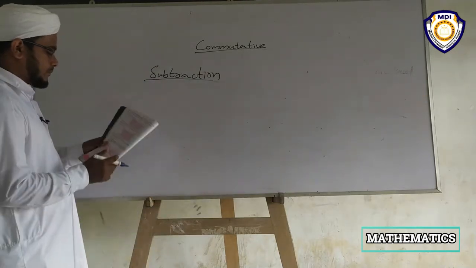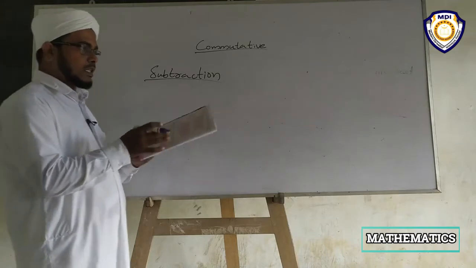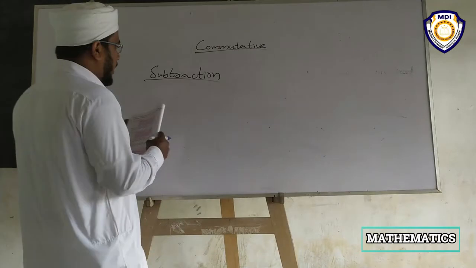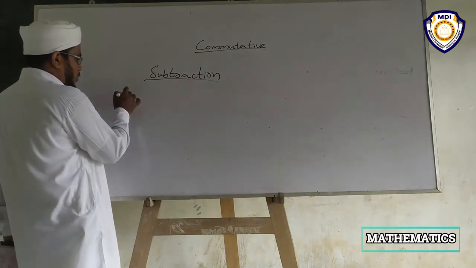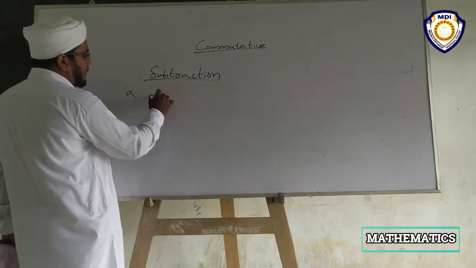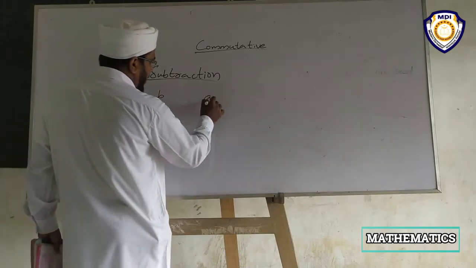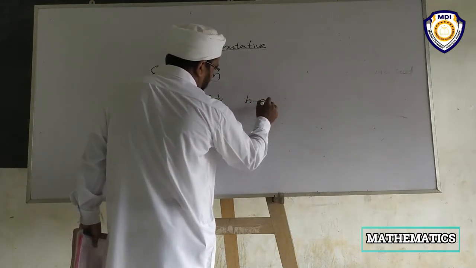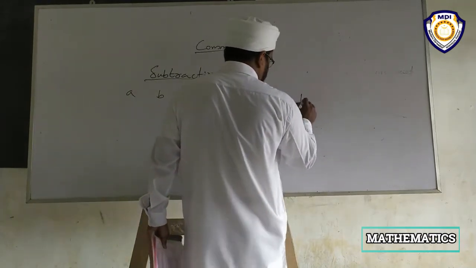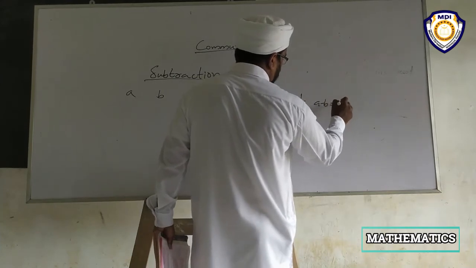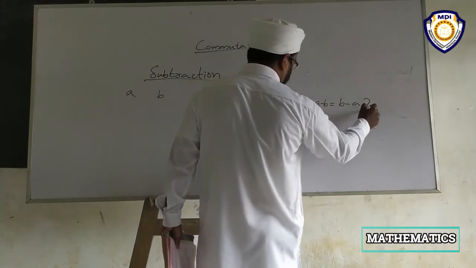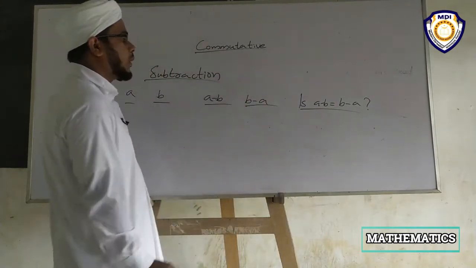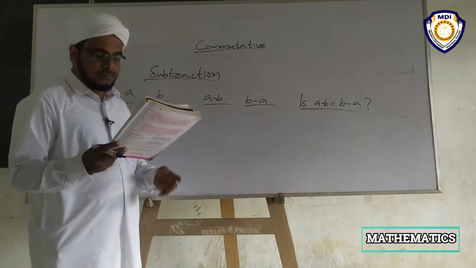Subtraction. Here there is a chart you have to write down in your notebook. Okay? Like addition, there are two whole numbers a, b. Then a minus b, b minus a. Is a minus b equal to b minus a?